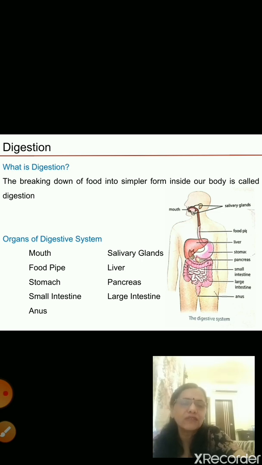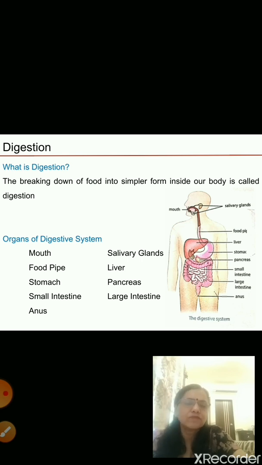Now there are certain organs which are involved in the digestive system. All the organs make up the digestive system, and they perform different functions in the process of digestion. See, the figure is also given showing how digestion takes place and what the organs of the digestive system are. One by one I'll read it out.